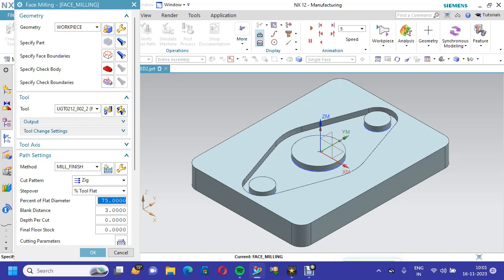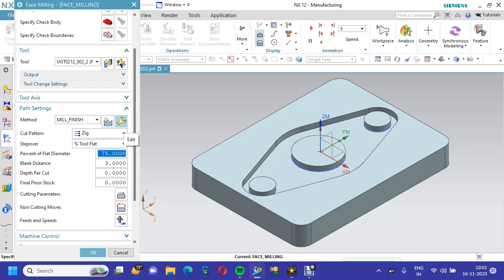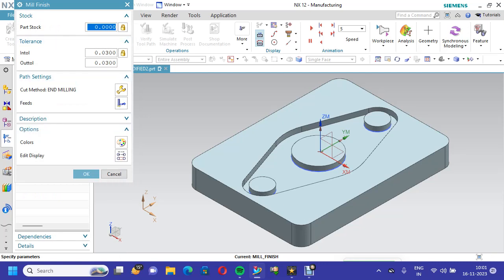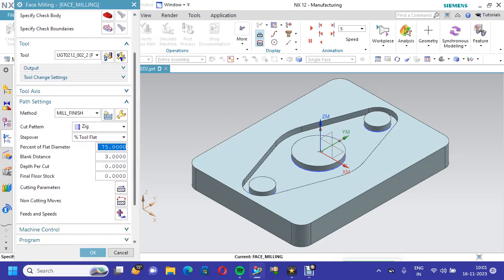Then the method is mill finish, and I am not going to give any allowances for future machining. Part stock is 0. Pattern: there are a number of patterns available for how you cut the workpiece, by using follow part or follow periphery or mix or profile method, zigzag. I am taking follow part method first.